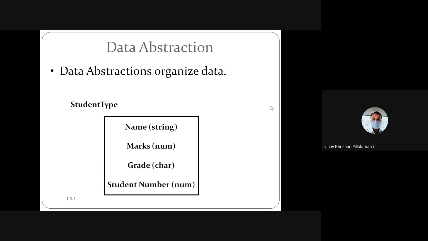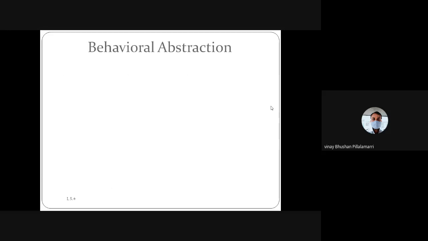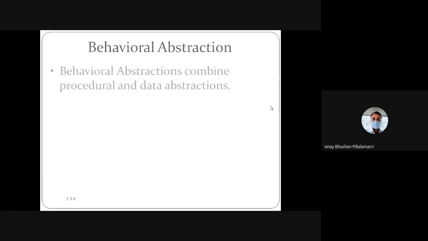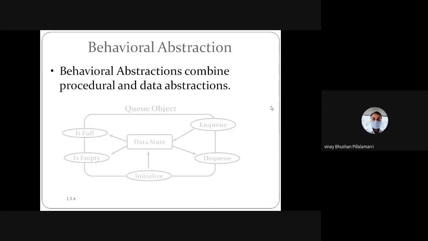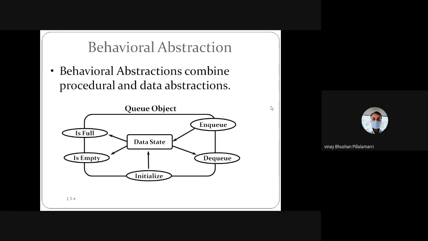We list the details of the students and organize them in table form. This is a small abstraction. With data abstraction, the data is organized based on their behaviors. We are combining the procedure with the object.